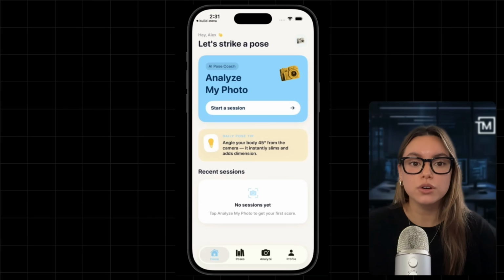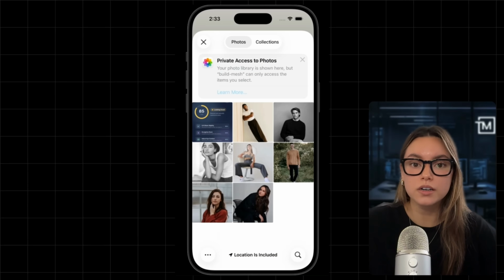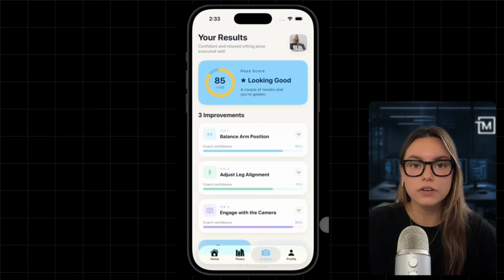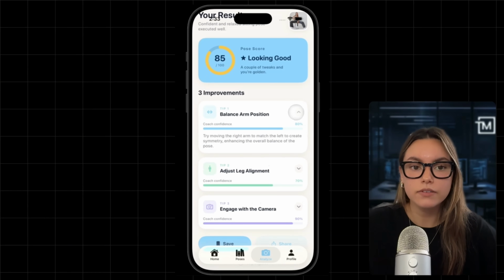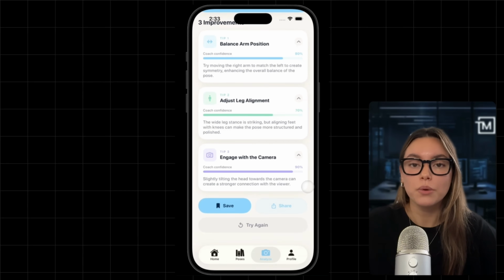The home screen shows your recent sessions and a daily posing tip that rotates every day of the week. The Analyze tab: you upload a photo, you get a score, the ring animates in a color code, mint for 90 and above, gold for 75 to 85, lavender below that. 3 tip cards expand with confidence bars showing how certain the AI is about each fix. Save it, share a scorecard on social media, or try again.